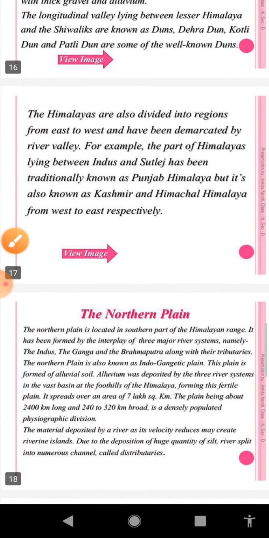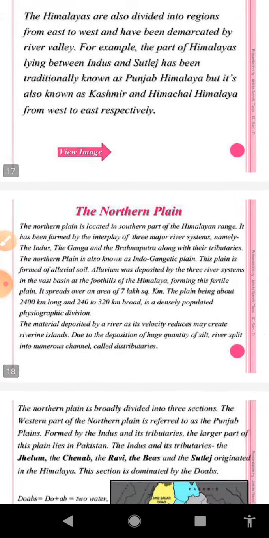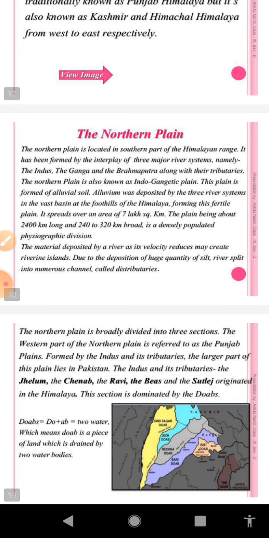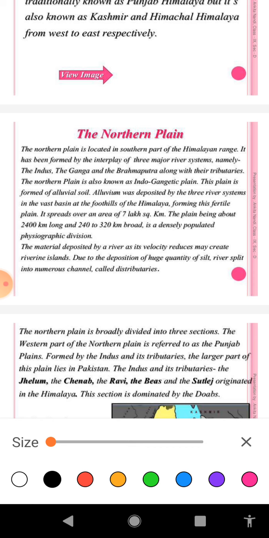Now we will discuss a new topic, the Great Northern Plain of India. With regard to the Great Northern Plain of India, it lies to the south of the Himalayas and particularly the Shivalik Range.